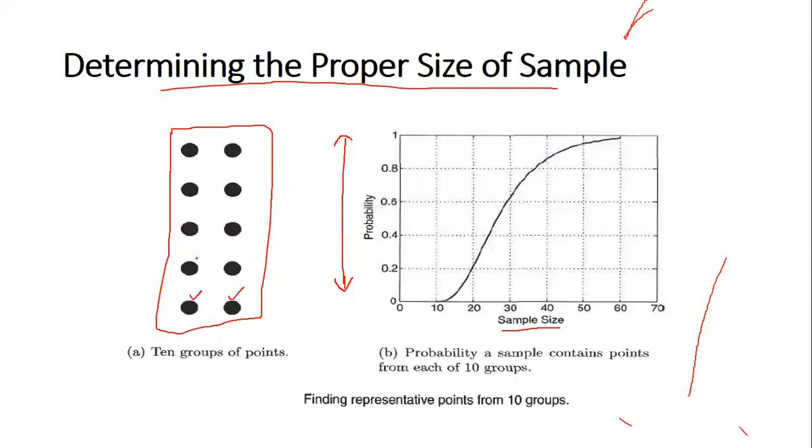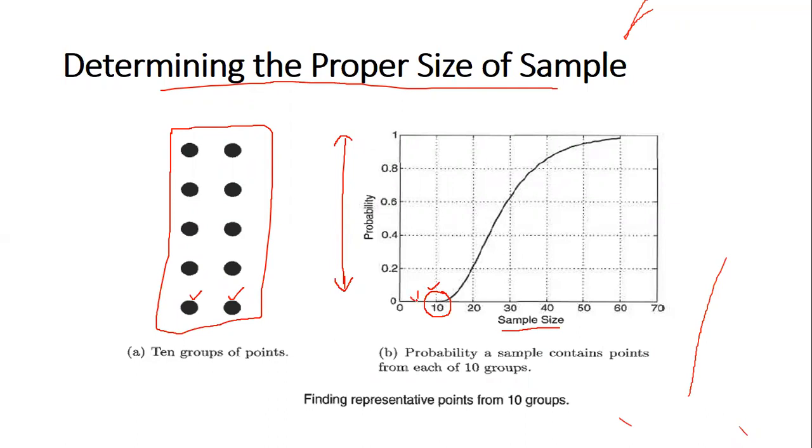Each group is going to give us one item. Then the total size is going to be 10, and the probability of getting a match with the total data set is very low.